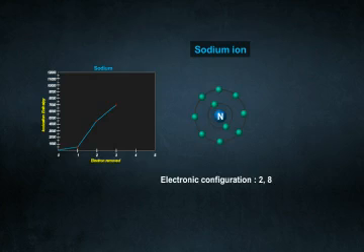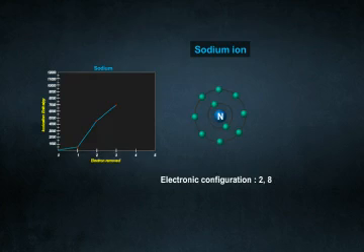But once it has lost one electron, it has a stable configuration. And sodium loves stability like all elements do. So it becomes very difficult to pull out another electron from this stable state. So the second ionization energy is very high in case of sodium.